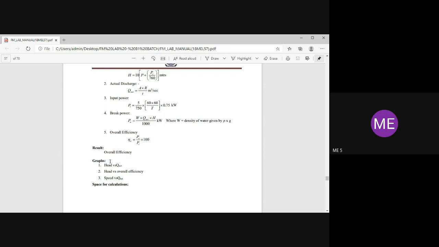Note down the graph sheets also. One is head versus Q actual. Second one, head versus overall efficiency. Speed versus Q actual. Immediately after the calculation, you have to draw in the graph sheets.